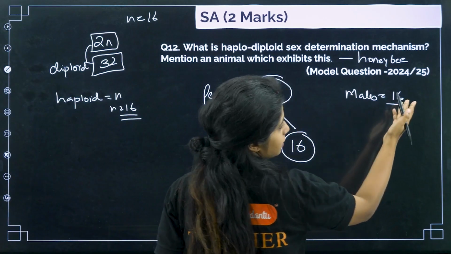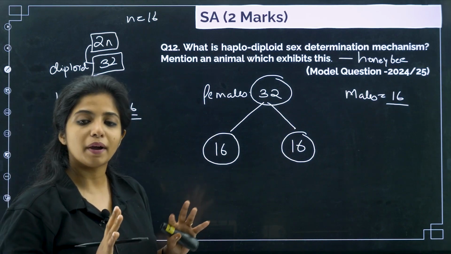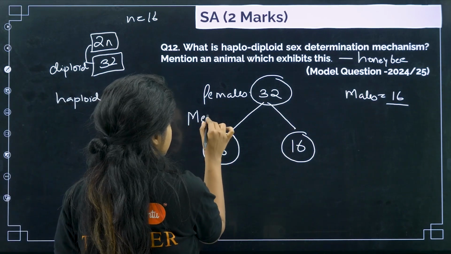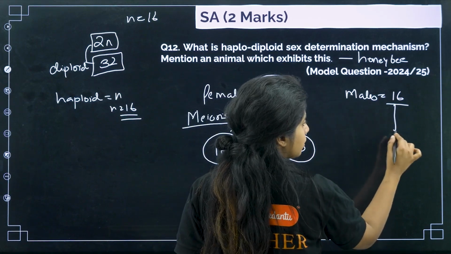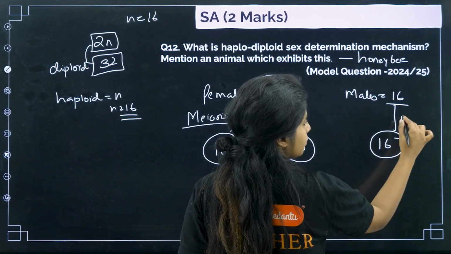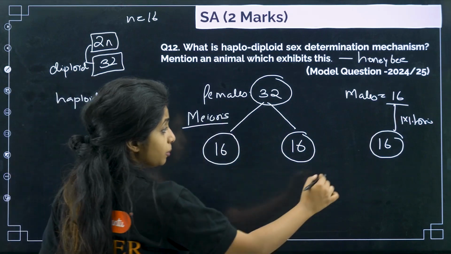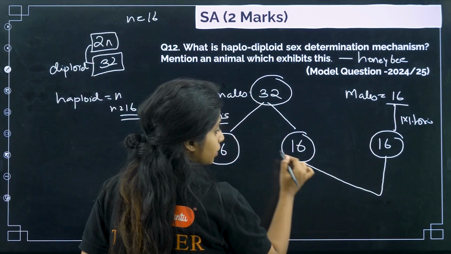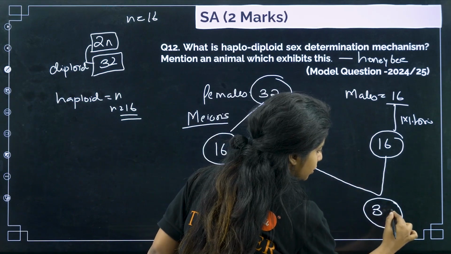Okay, male, since they are already 16 in number, they cannot make it half. They do mitosis. So here I see meiosis for gamete formation, but here I see mitosis. They are just increasing the number. So suppose 16 itself is there over here. Now, this particular male gamete, if it fuses with the female gamete, 16 comes together to give me 32.